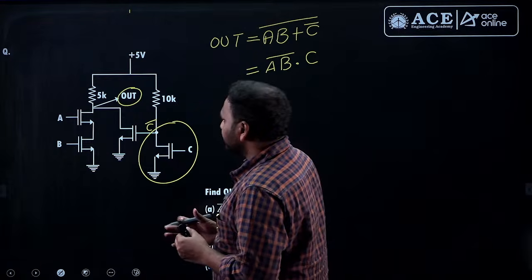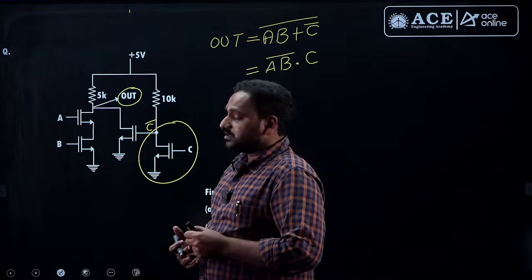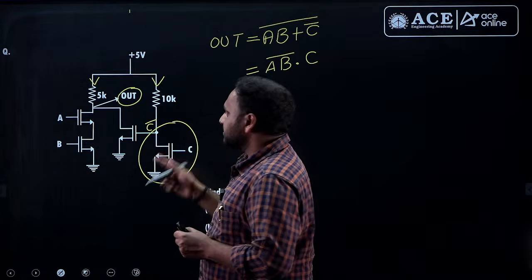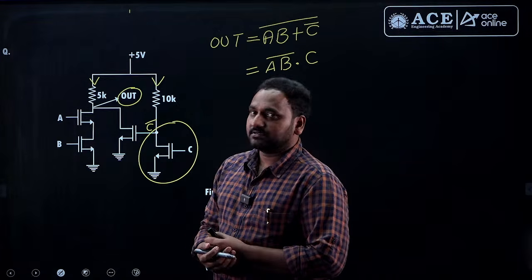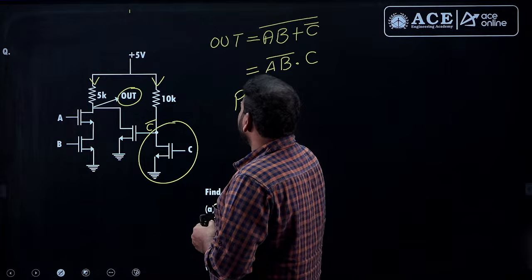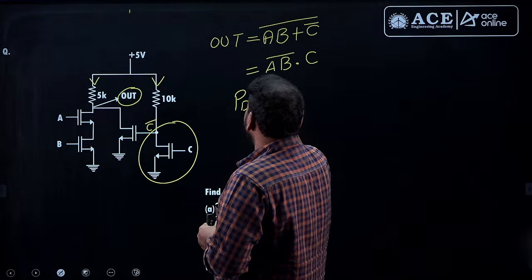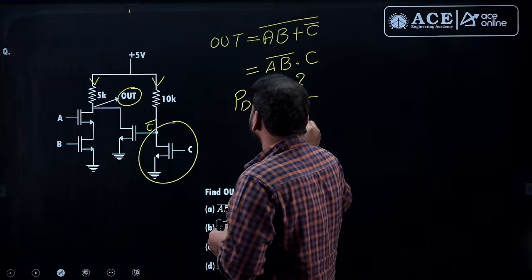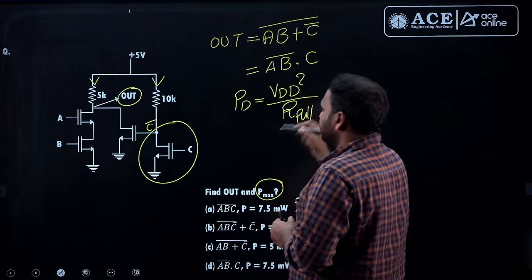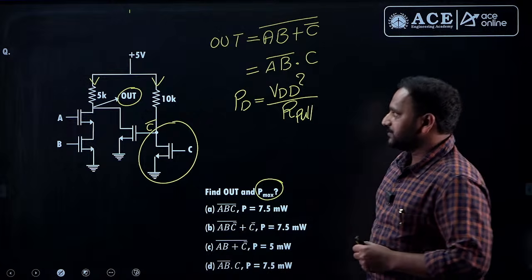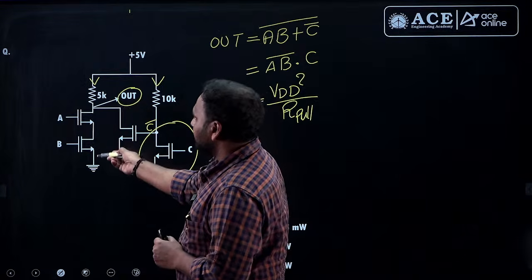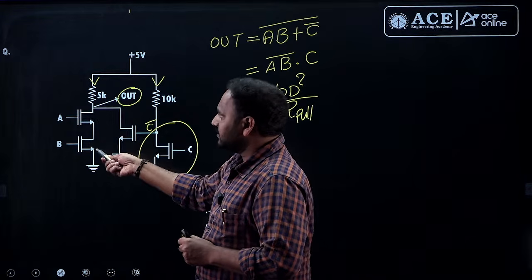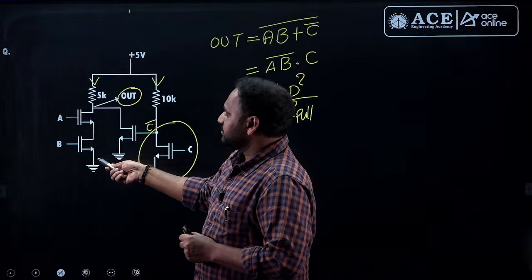So, what is the condition to get maximum power dissipation in the circuit? If current is passing through both the resistors, that is the condition to get the maximum power dissipation. So, power dissipation is equal to VDD square by pull-up resistor value. If this branch is turned on, whatever may be the condition, A and B should be 1 and 1, then this branch can be turned on, then we can expect the current through this branch.